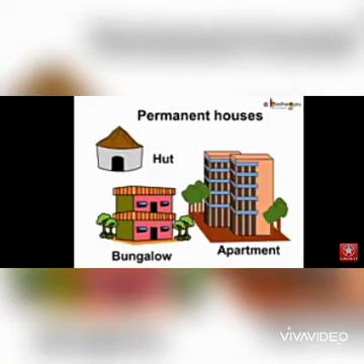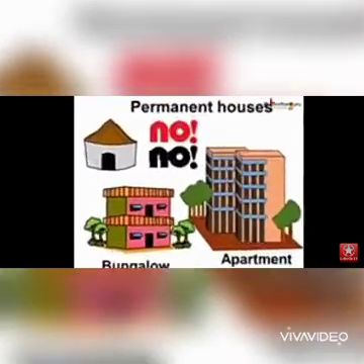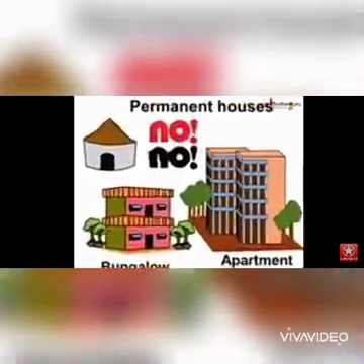The various pakka houses, apartments, bungalows, and even kacha houses cannot be moved from one place to another and are called permanent houses. Some people keep moving from one place to another, either due to scarcity of food and water, or due to extreme climate, or due to work. Is it possible to carry their houses along with them? If they live in permanent houses, it won't be possible.